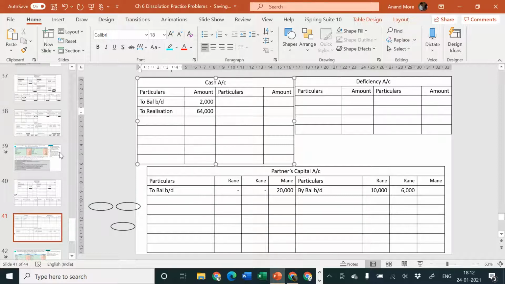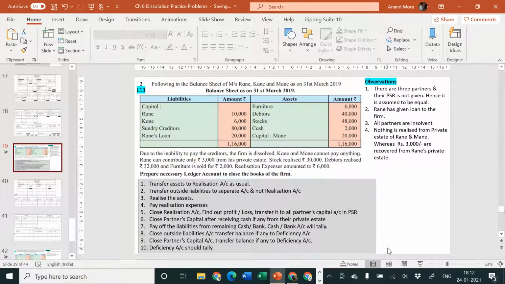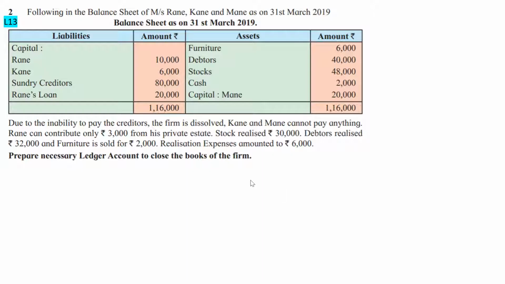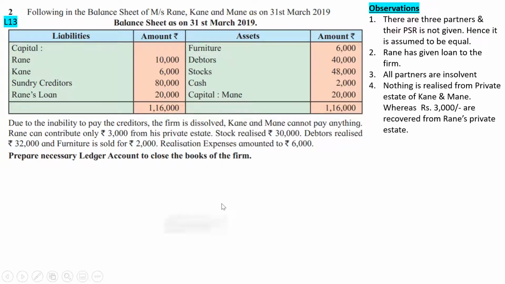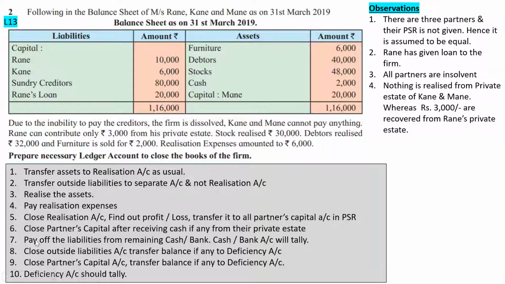So first step, transfer of assets and liabilities. Here, transfer of assets to realization account as usual is done. Outside liabilities go to a separate account, not realization account, complete. Realization of assets is now complete.